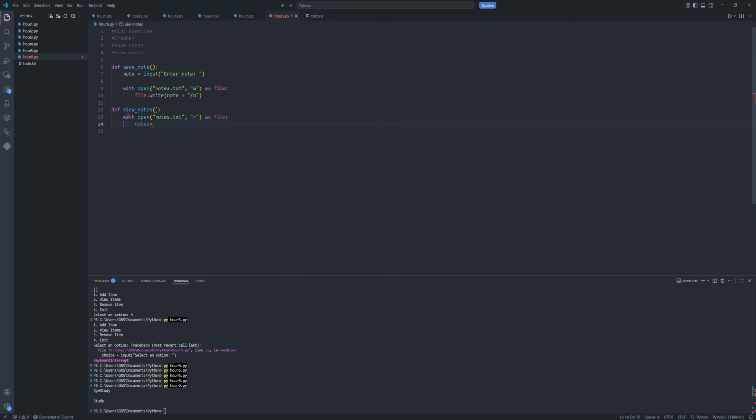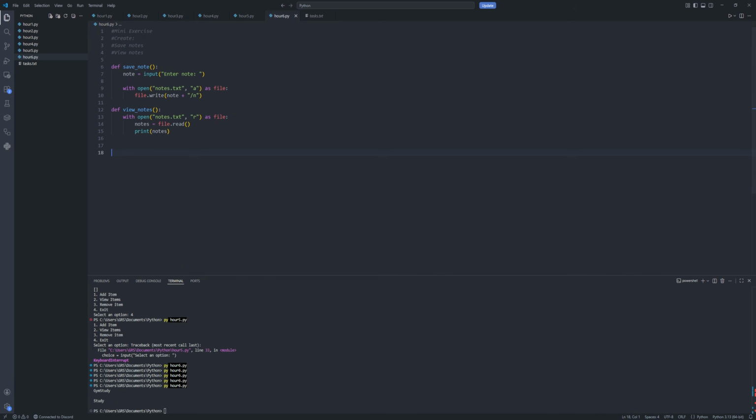Notes equals file.read. Print notes. Okay, right. So here we're doing the same thing. We're just opening the text file in read mode. We're storing the contents of that file in the notes variable, and then we're printing notes.